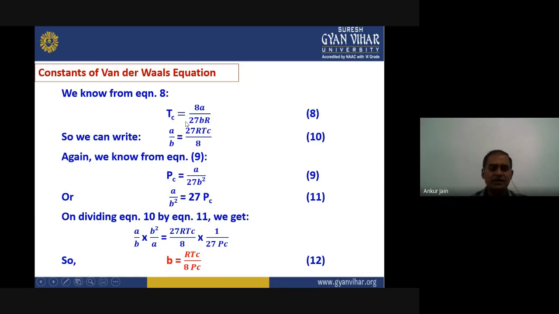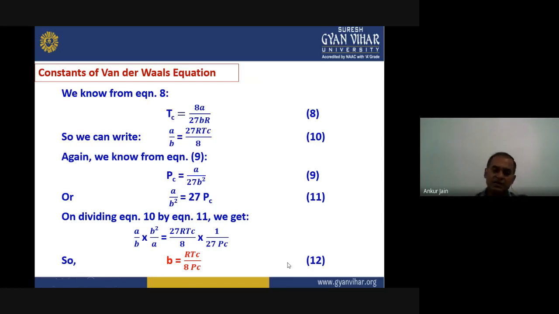If we divide equation number 10 by equation number 11, we get the value of b, because a upon b divided by a upon b square, b will be on top, so b equals 27 RTc upon 8 into 1 upon 27 Pc. That will finally give you the value of small b, that is RTc upon 8 Pc, and that is our equation number 12.